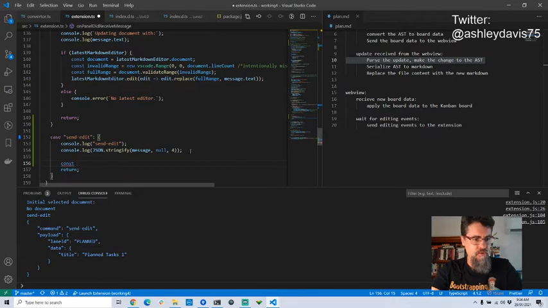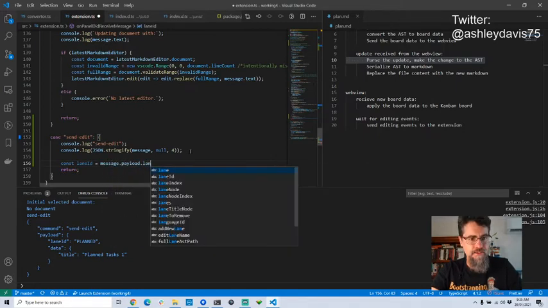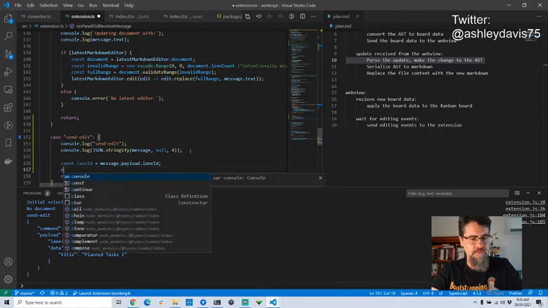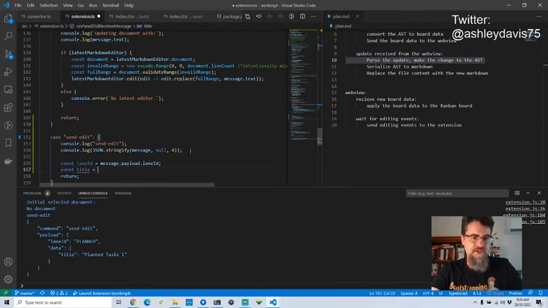But now, while I'm looking at that data, I'm just going to copy out the values that I need. So message.payload.laneID, and I'll just copy the title out directly, even though this is going to change because it's probably going to be different data depending on what kind of message it is. Copy them out. So what I've got to do now is update the AST.